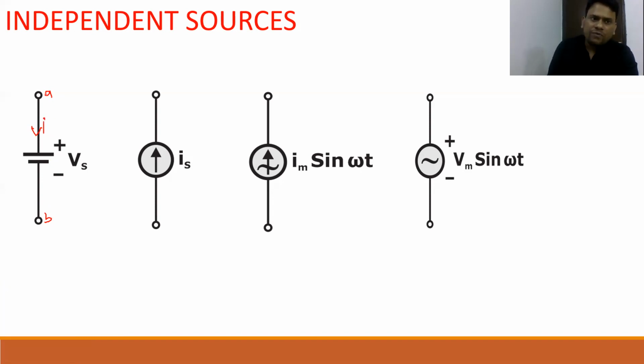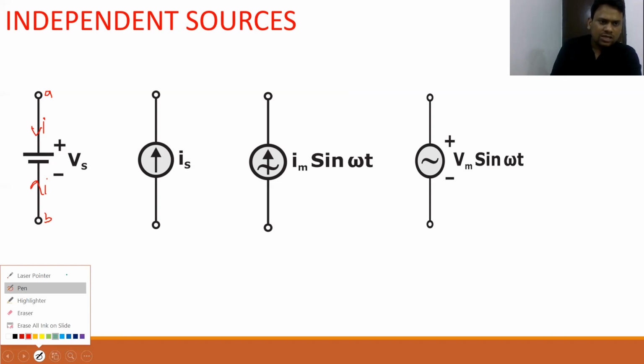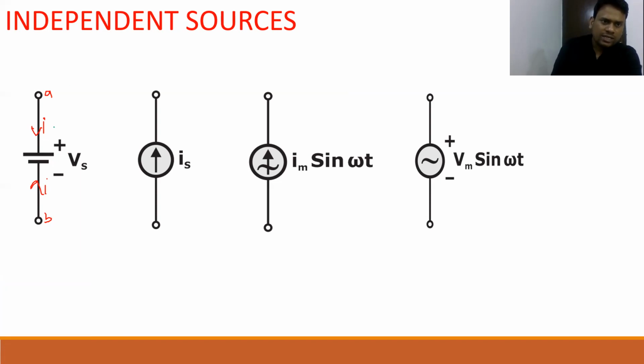So when beta current will flow from A to B, this battery will absorb power. How? In detail we will discuss in upcoming sessions. And when current beta will flow from negative to positive, then this battery will deliver power. So in this fashion, now I want to write down with respect to the direction of current, so that you remember it and can easily recall it. So in this direction beta, the battery will absorb power, and in this way the battery will deliver power.